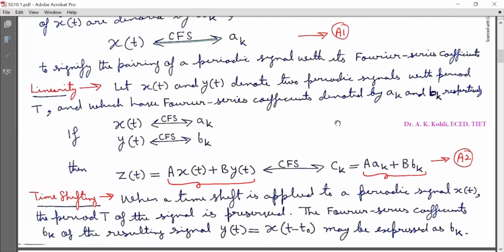Now we'll discuss the linearity property. Let x(t) and y(t) denote two periodic signals with period capital T and which have Fourier series coefficients denoted by a_k and b_k respectively.